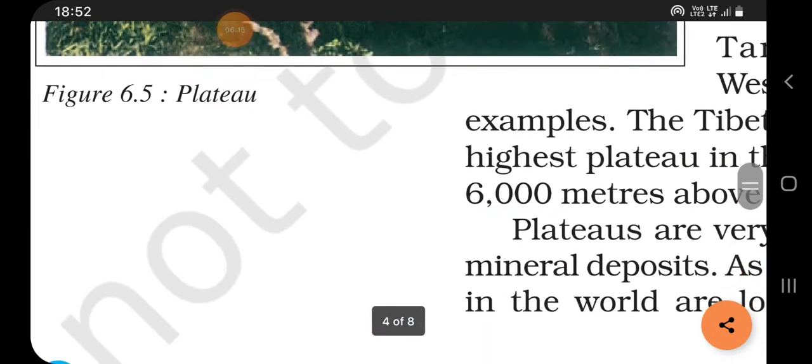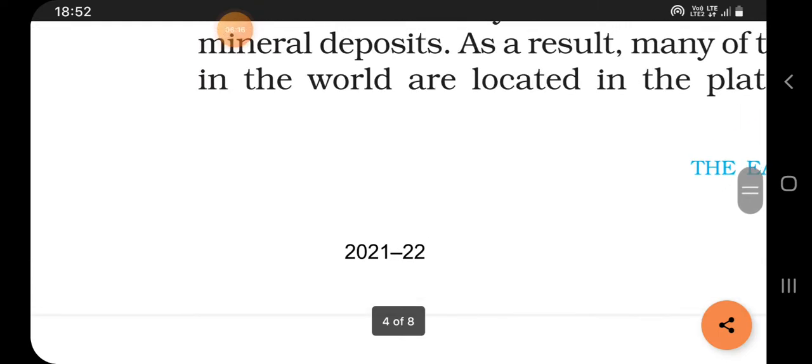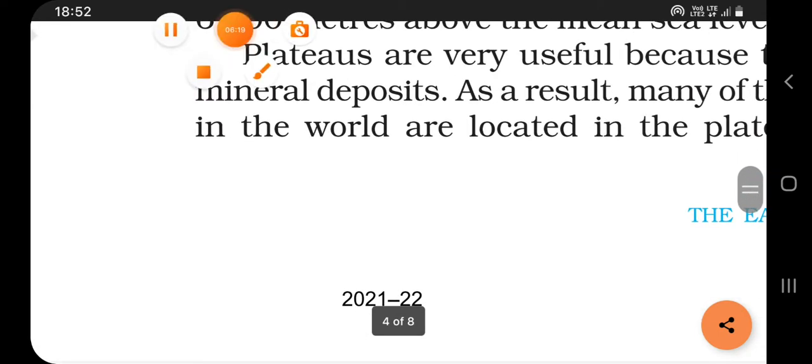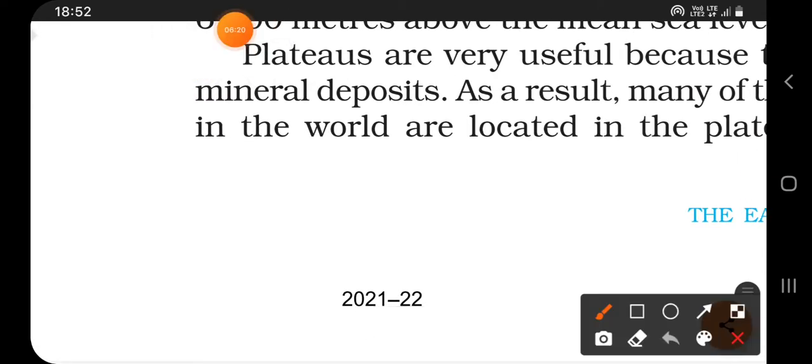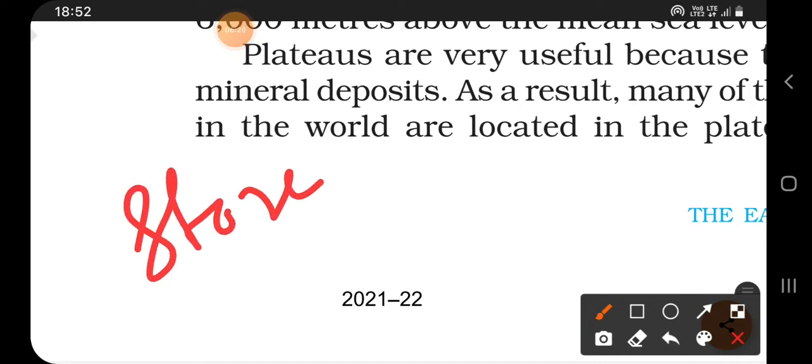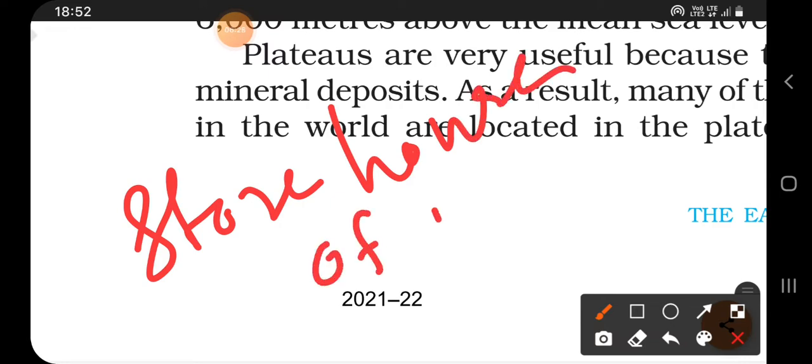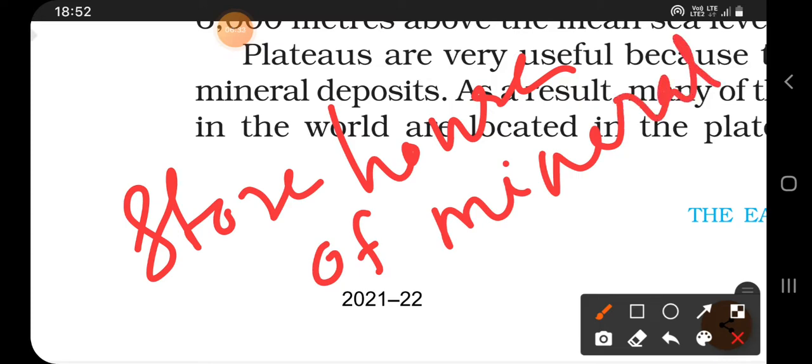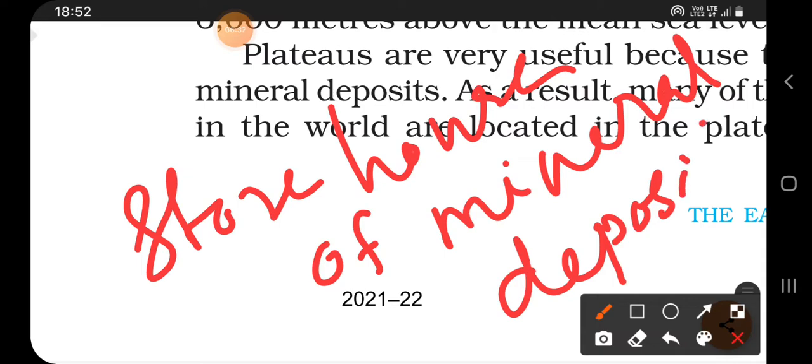And what are the important uses of plateaus? Which are the main points? They are the storehouse of mineral deposits. That is the first point. Plateaus are the storehouse of mineral deposits.